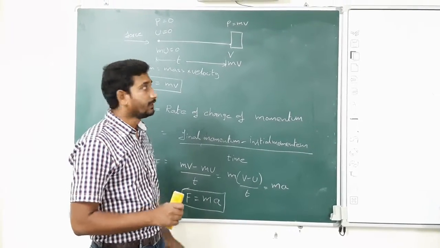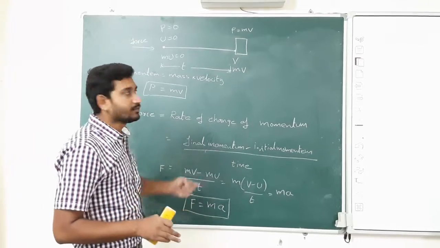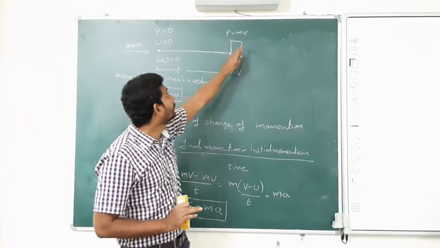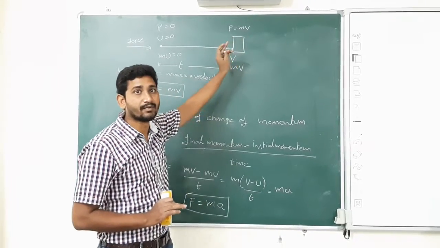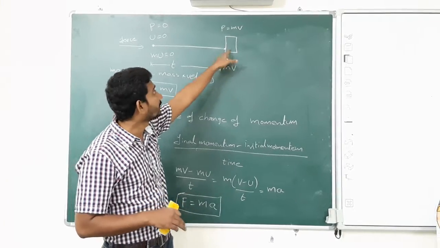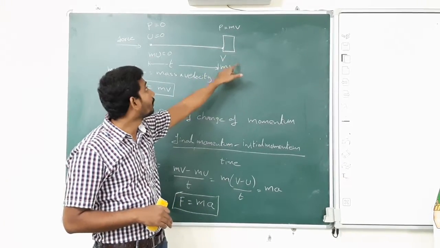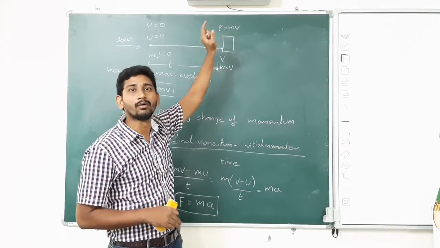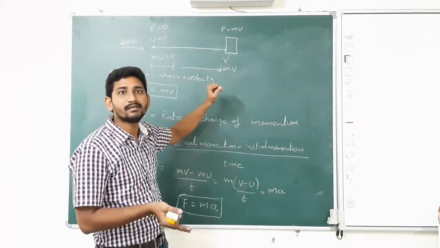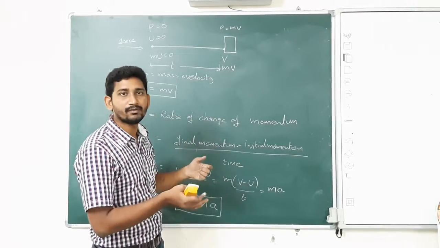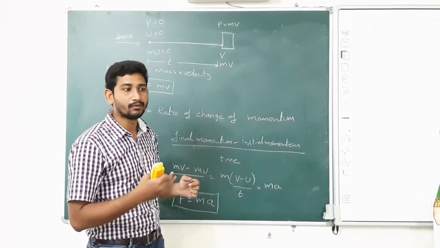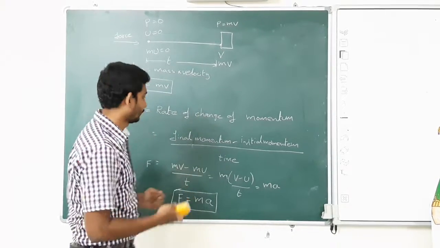In all the times the initial momentum is the same. Initially the ball is at rest, but as the velocity is increased, the first time the duster does not fall, but the third time the duster fell because the velocity became more. If it is getting more velocity, the force applied by us is more. If we apply more force, we will get more velocity. That means we are doing more work to produce more force.